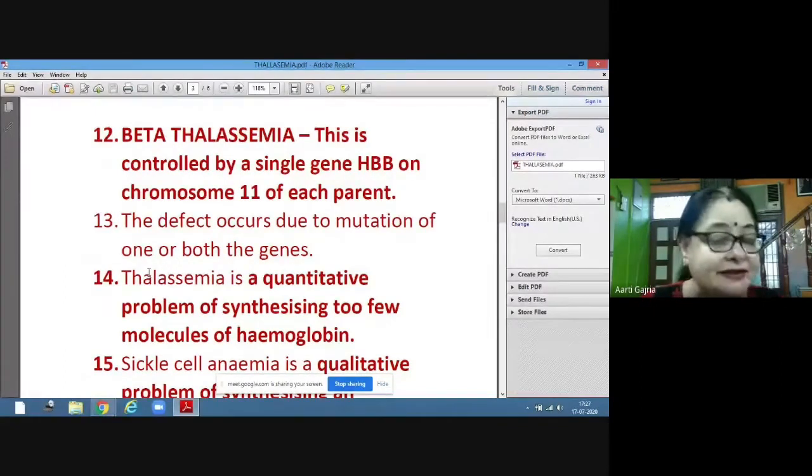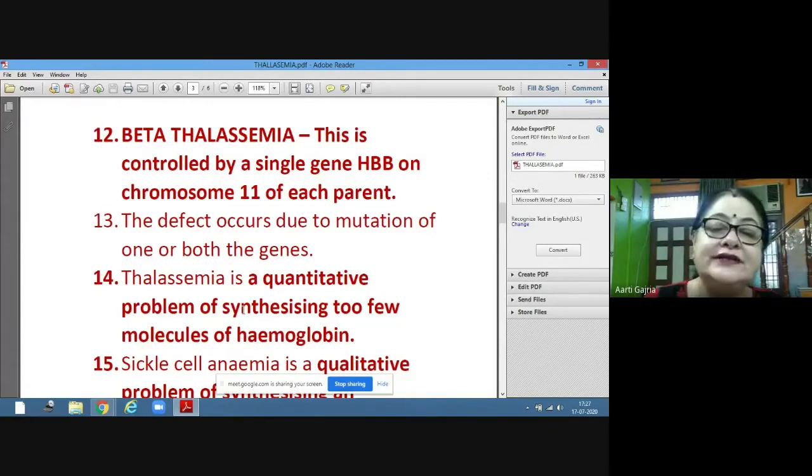In severe cases, blood transfusion is required at regular intervals. It is that severe because the hemoglobin is not present. So thalassemia is a quantitative problem. Quantitative means the quantity decides, synthesizing too few molecules of hemoglobin. Depending upon the number of genes affected, the hemoglobin is synthesized.